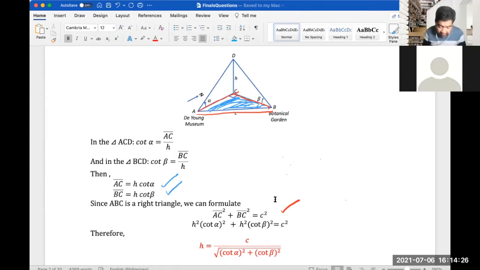And we know that AC is equal to H cotangent alpha, and BC is H cotangent beta, so H squared cotangent alpha squared plus H squared cotangent beta squared is equal to c squared. Just manipulating this, you would get this answer: H is equal to c over the square root of cotangent alpha squared plus cotangent beta squared.